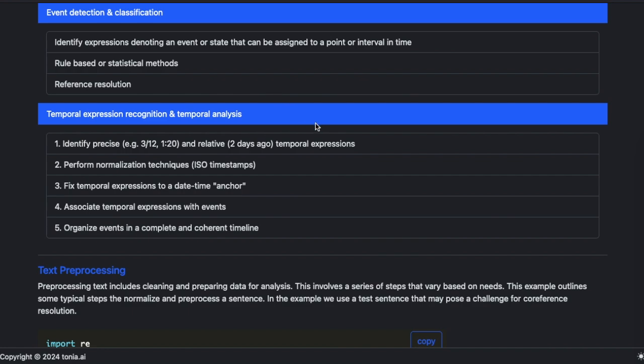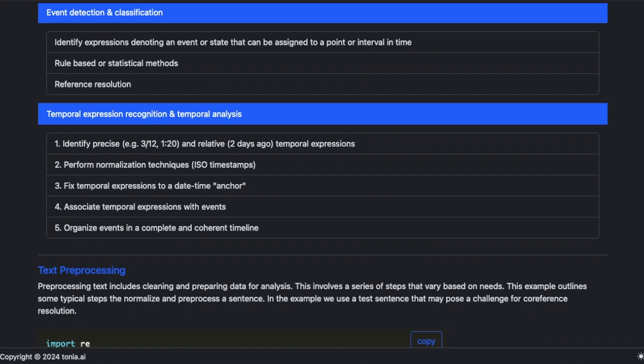We also want to recognize temporal expressions for temporal analysis. These could be precise, like a specific date or a specific time, or they can be relative. For example, 2 days ago is a temporal expression. And we, of course, want to associate that with a specific date and time.